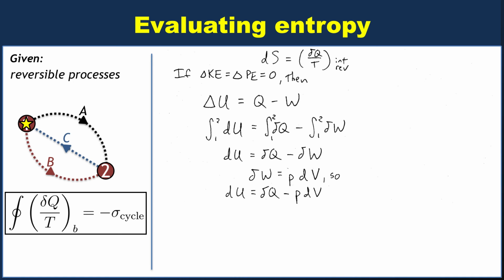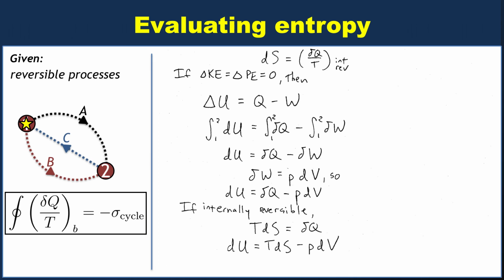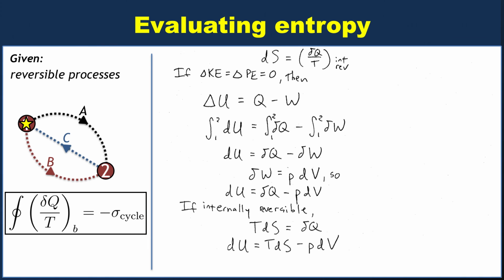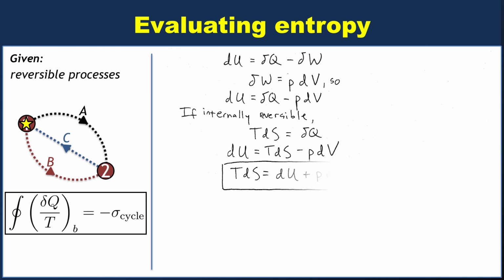Next step will be to substitute in something for delta Q. Well, if we're talking about an internally reversible process, which is all I've been talking about on the left, then we can just use this expression at the top, right? We can rearrange that for delta Q. Delta Q would just be T dS. So let's do that and sub in for delta Q. So if we do that, T dS equals delta Q, and dU equals T dS minus p dV. Now technically we're done, but I'll rearrange this into a more familiar form, namely that T dS equals dU plus p dV.